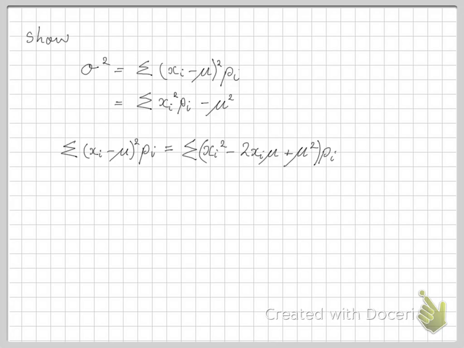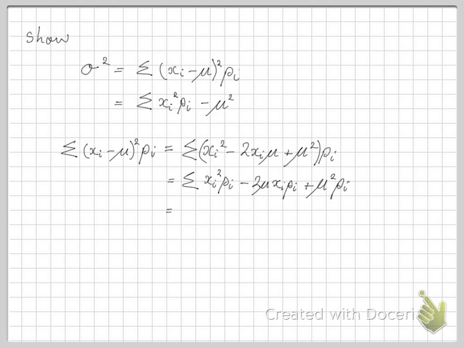Now we can expand the brackets there again, which gives us xi squared times pi, and we note that's one of the terms we need, minus 2 mu xi pi plus mu squared times pi.